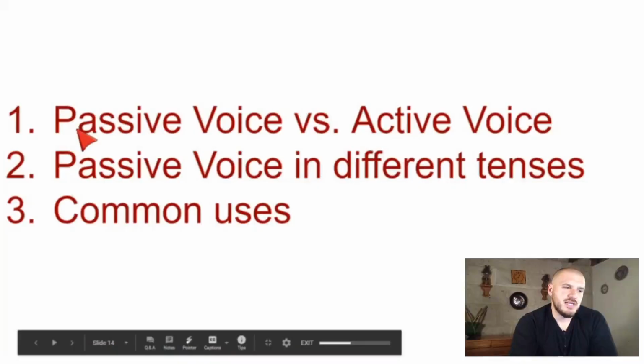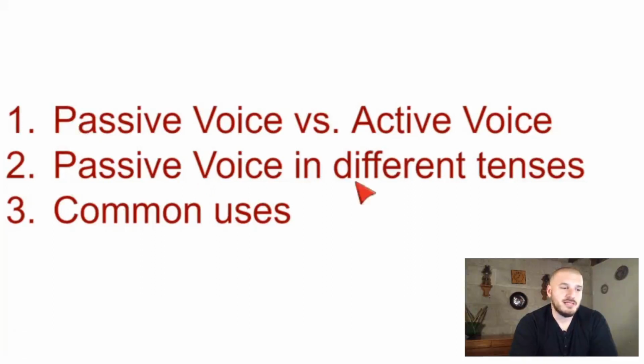I hope that went well. Let's continue. So basically we've seen the passive voice versus the active voice, and we've seen the passive voice in different tenses, and more importantly, the common uses. Passive voice is used in future with will quite often, but the main uses are present simple and past simple, okay? Something fue hecho or fue decidido, it was done or it was decided. Something is understood or is believed, se entiende o se cree. These are common uses in English, okay, of the passive voice.